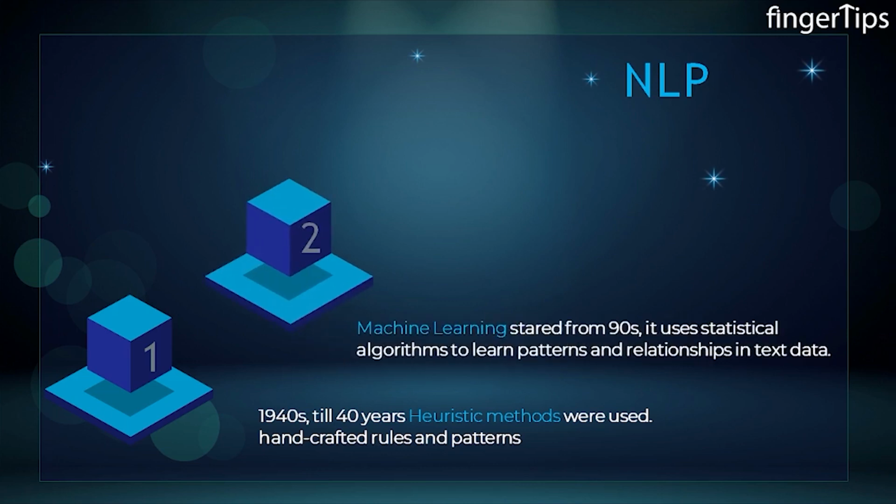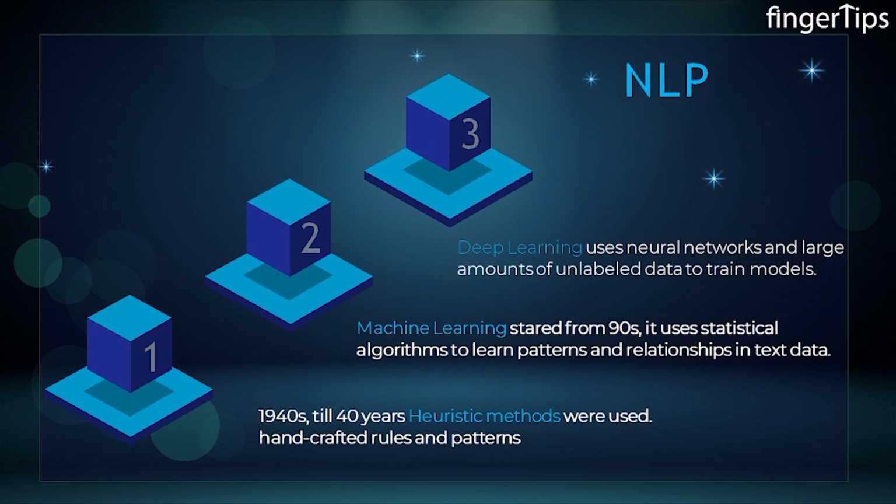Then the era of machine learning started from the 90s. It uses statistical algorithms to learn patterns and relationships in the text data. And the deep learning era started in around 2010, which uses neural networks and large amounts of unlabeled data to train models. All these are even used today and have different impacts.